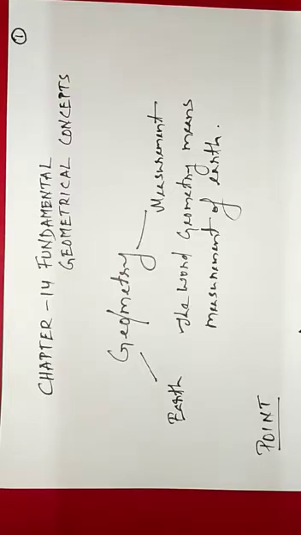Okay, so what is geometry? The word geometry comes from two words, geo and metry. Geo means earth, metry means measurement. So the word geometry means measurement of earth.